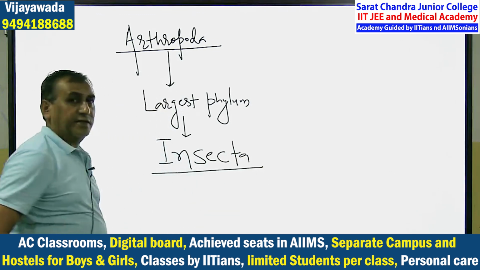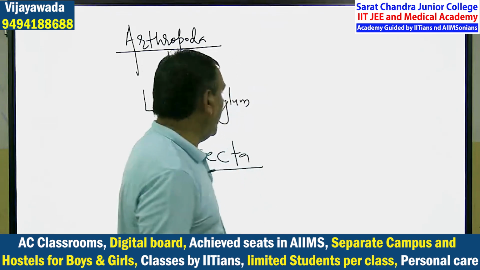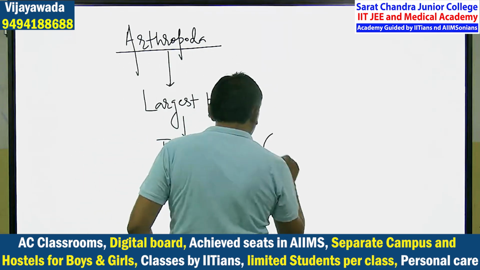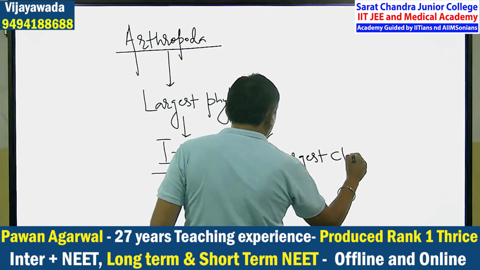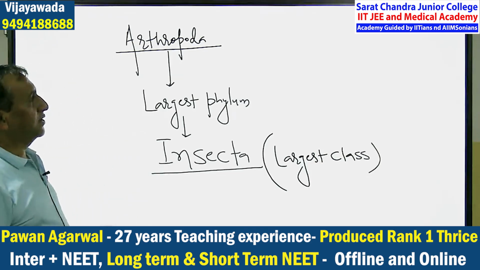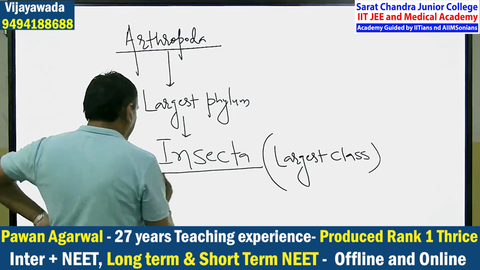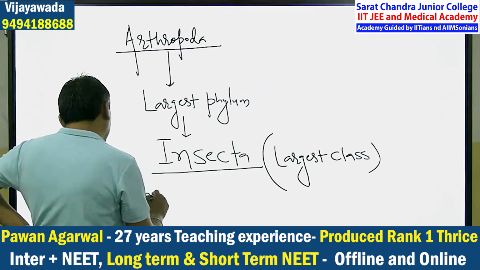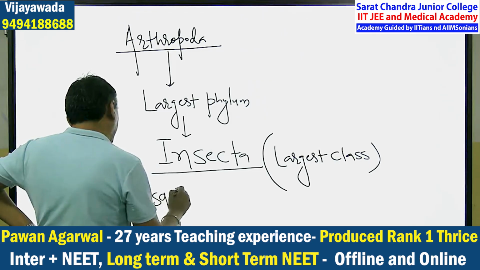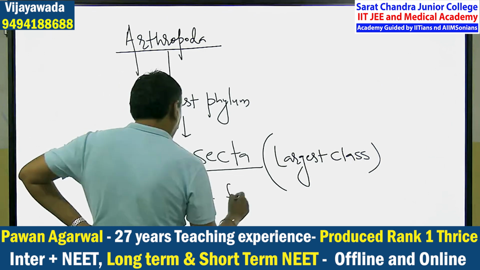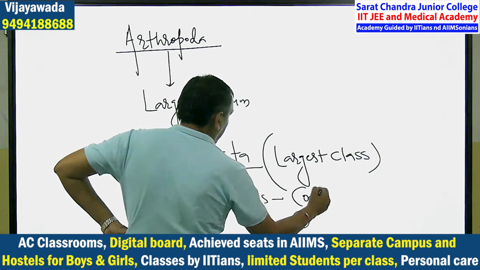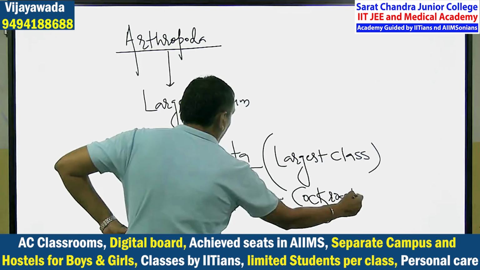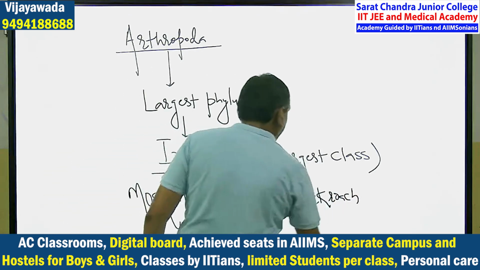Insecta. What is the name of the class? Insecta. You have to remember, it is the largest class in the animal kingdom. It includes all the mosquitoes, all the flies, and so many animals like the cockroach also.